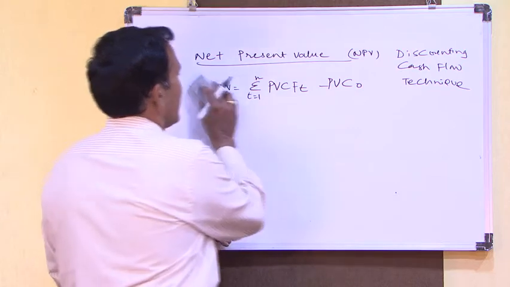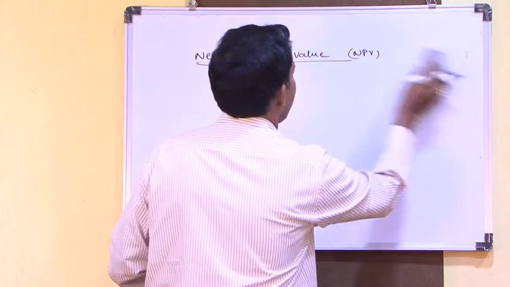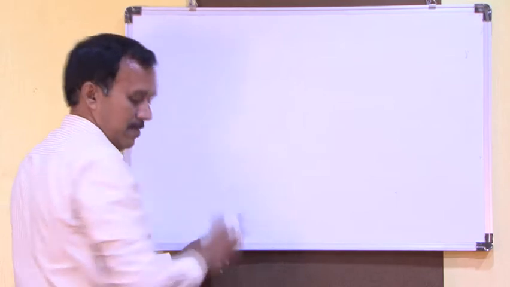So now in the present example, we are considering the 10 lakhs investment.